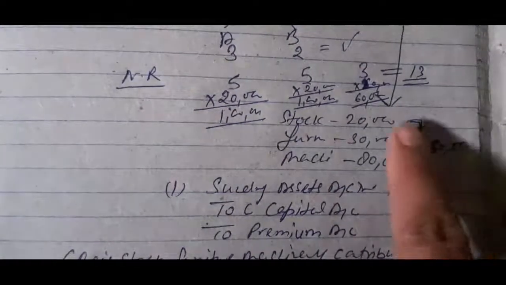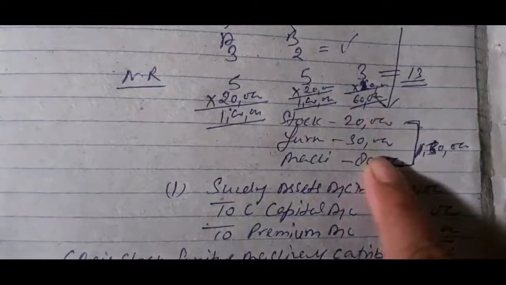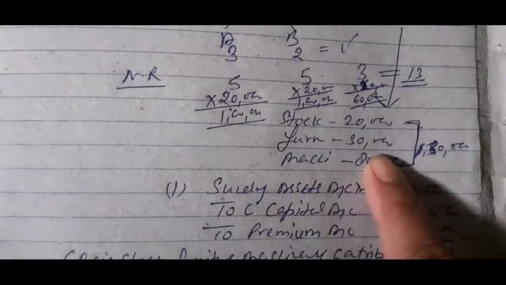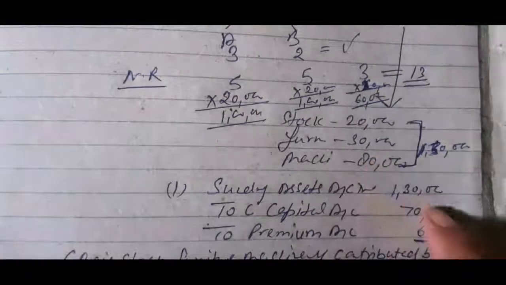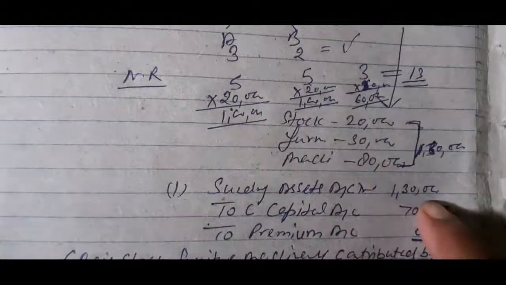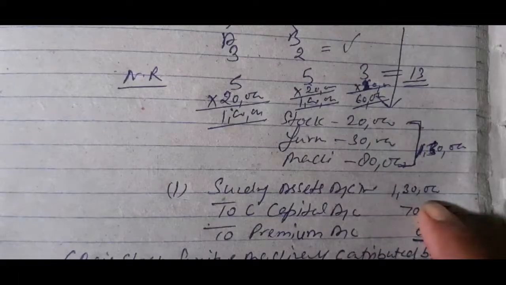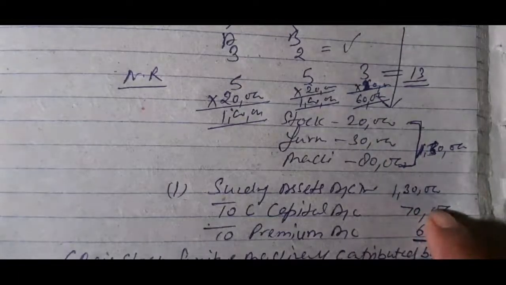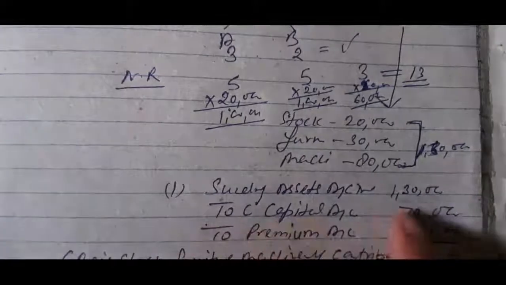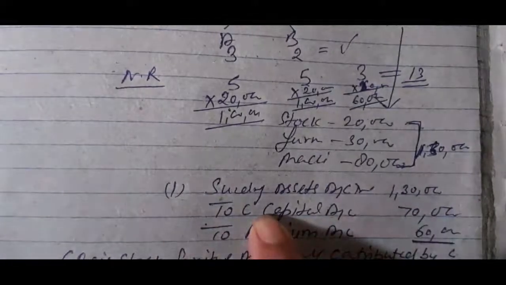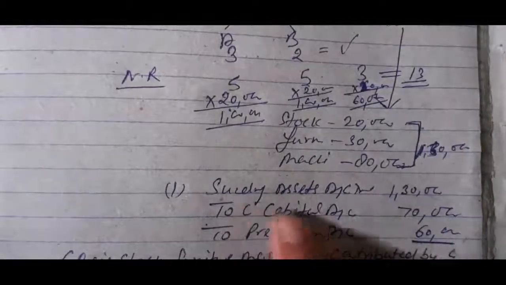That time these assets were given by C in favor of the firm. So now the firm will first deduct goodwill amount from these amounts. After that, if some amount remains, that amount will be transferred to the partner's capital account. So the remaining amount will be transferred to C capital account.